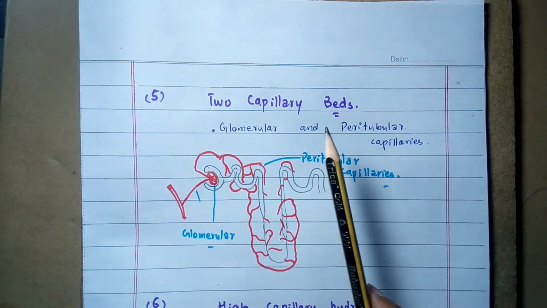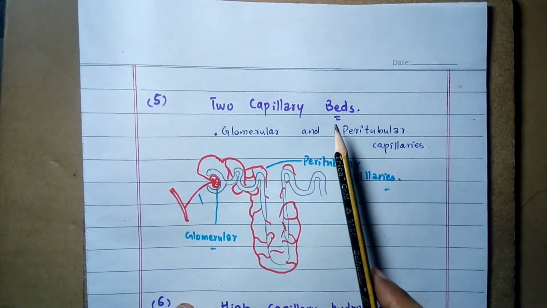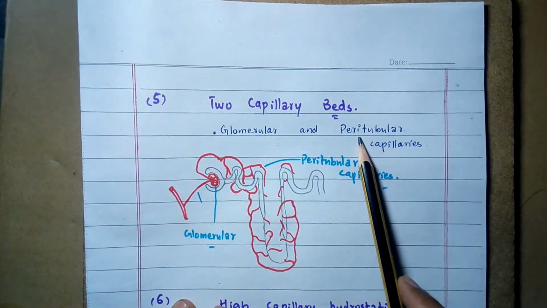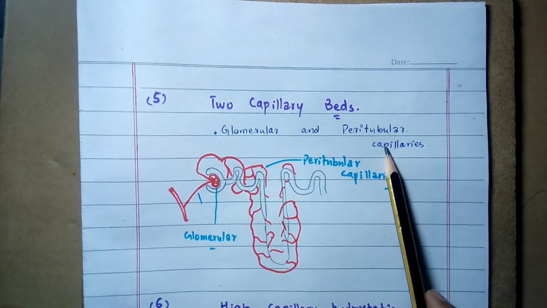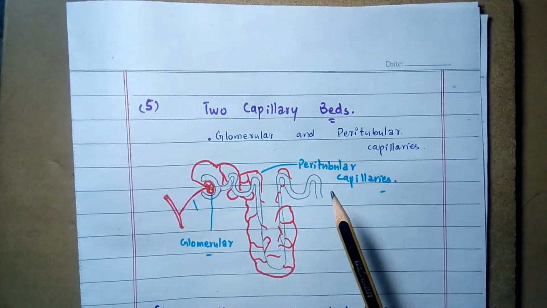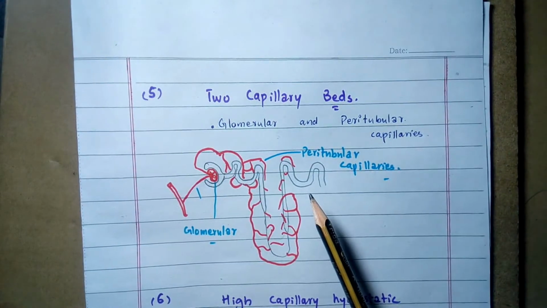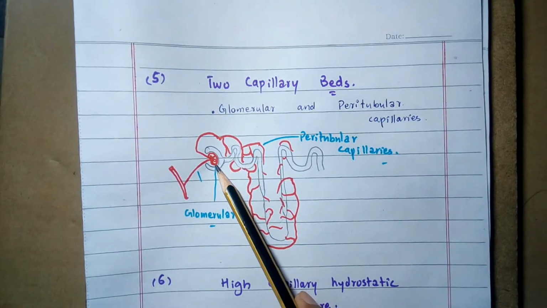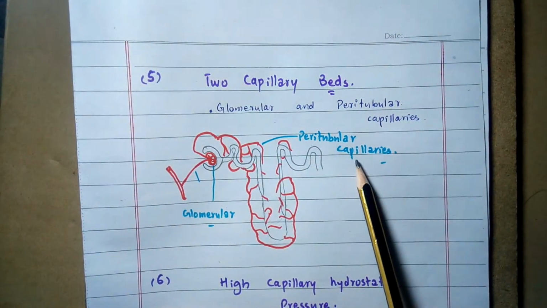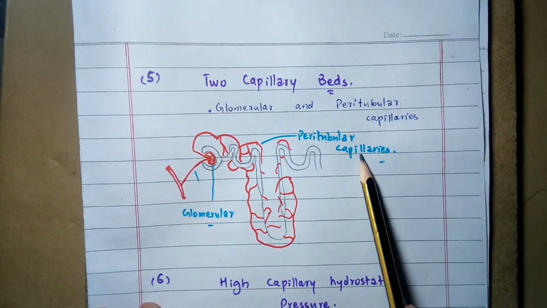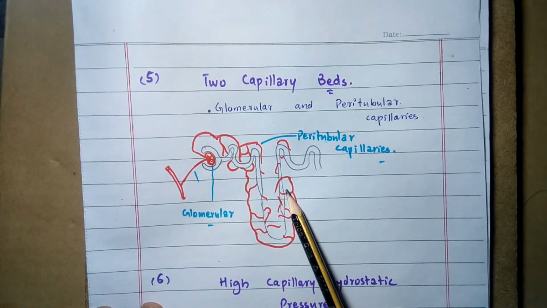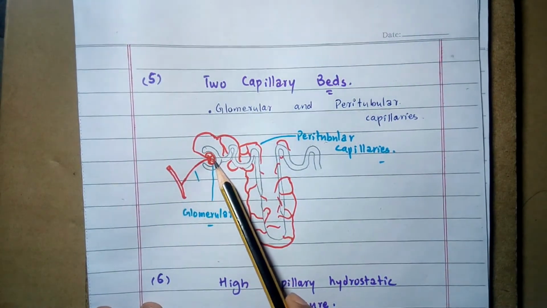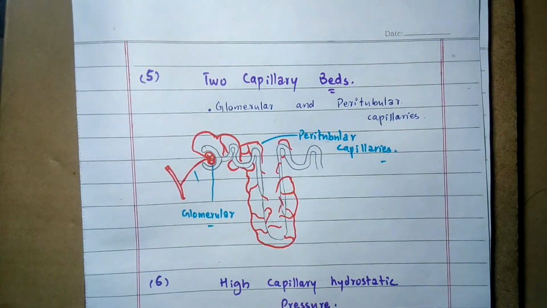Next is the two capillary beds. The renal circulation is the only one that has two capillary beds, the glomerular capillary bed and the peritubular capillary network. These capillary beds are separated by the efferent arterioles, which are structurally and functionally not venular. You can watch in this diagram. This is the glomerular capillary bed and this is the peritubular capillary network. The peritubular capillary network surrounds the loop of Henle, which is part of the nephron, while the glomerular capillary bed is present in the Bowman capsule. Here the blood is filtered.